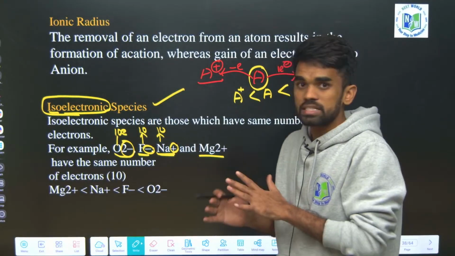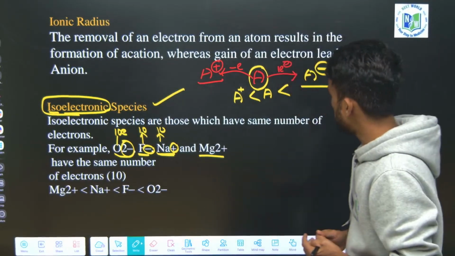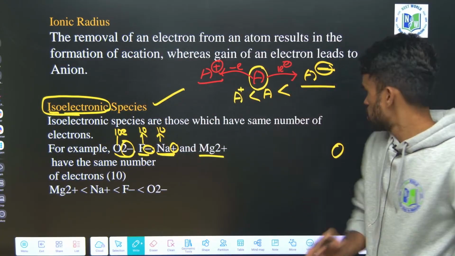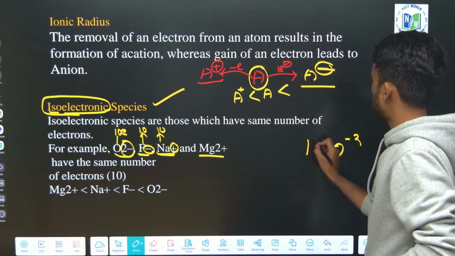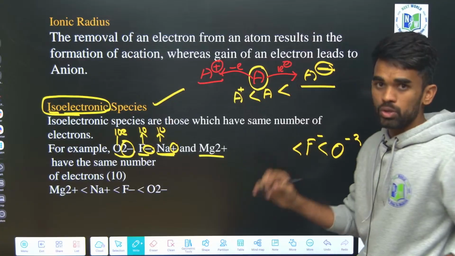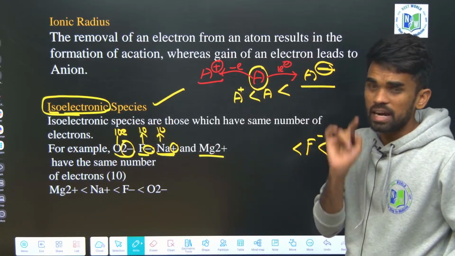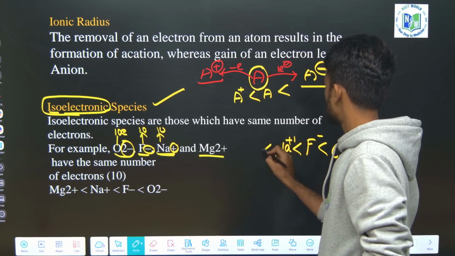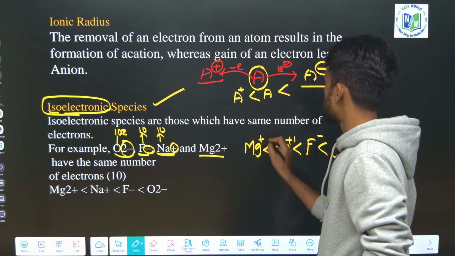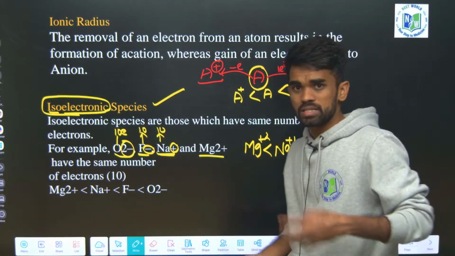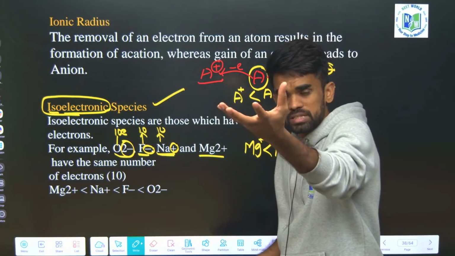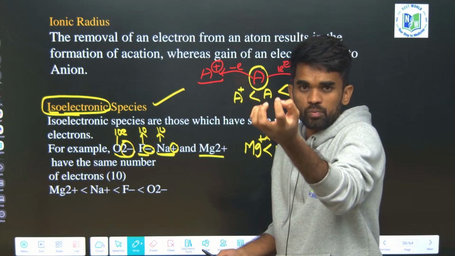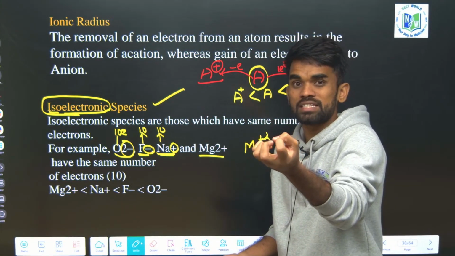But what is the variation in their size if they ask? Always remember, anions with more negative charge will have larger size. So O minus 2, then next F minus. After this, there is no neutral atom, so take the cations. A cation with more positive charge will have a smaller size. Why? Because more positive charge means fewer electrons, and that positive charge attracts or drags the electron cloud more effectively, so the size decreases.